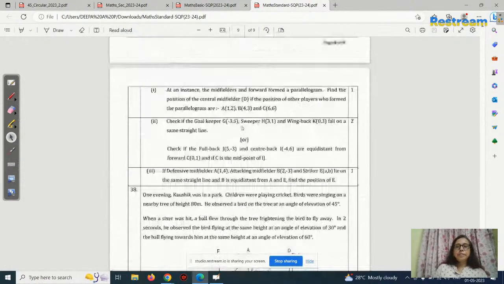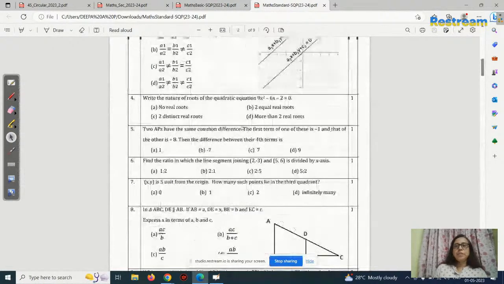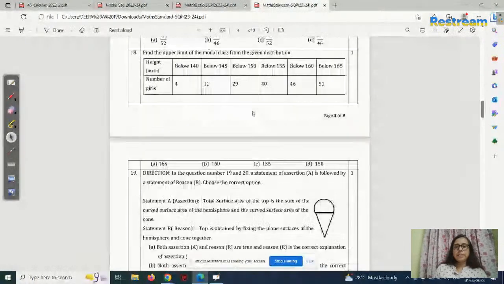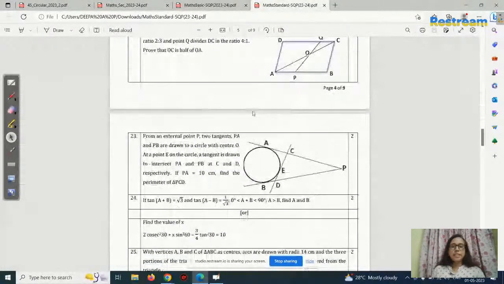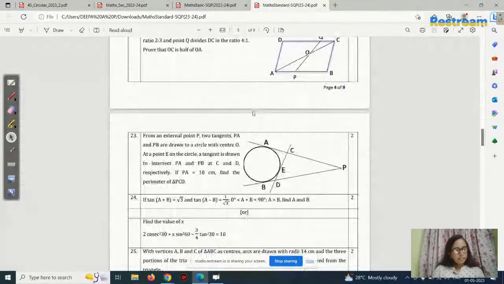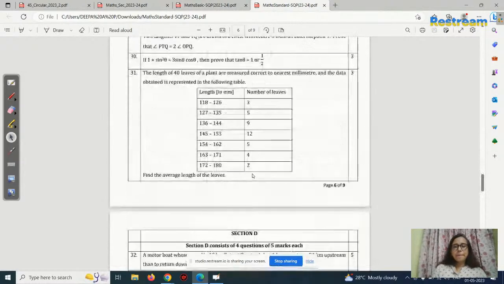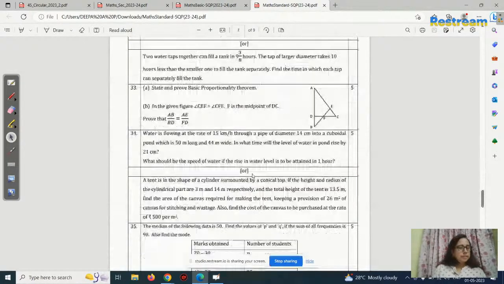Okay. Is there any doubt? This is what I want to show you, children. That's why I told you that I will discuss this one. So you see that and check it. Okay, so this is the board question paper pattern.